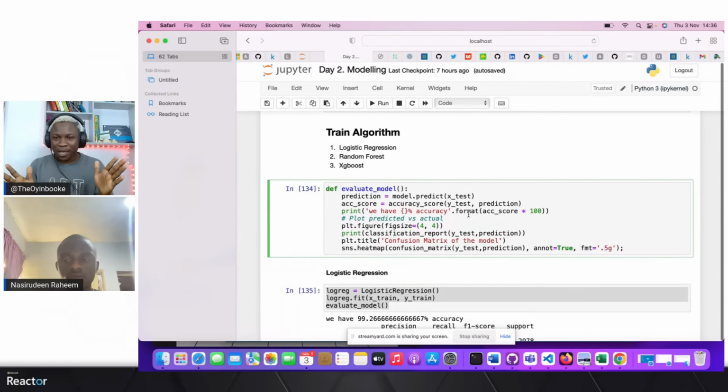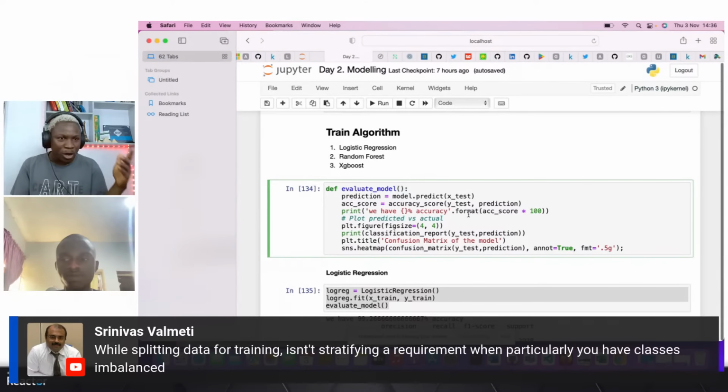Thank you, guys. So I have a question for you, Nasruddin, while we wait for responses. Okay, so I think this is a question. Why splitting data for training? Isn't stratifying a requirement when particularly you have classes imbalanced?